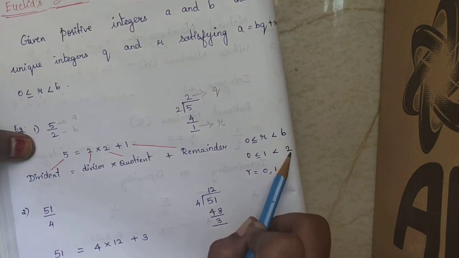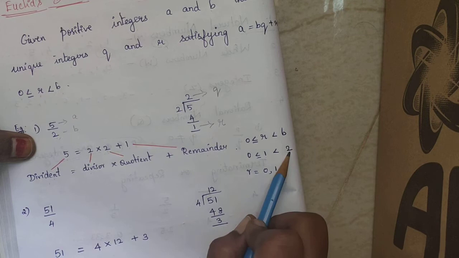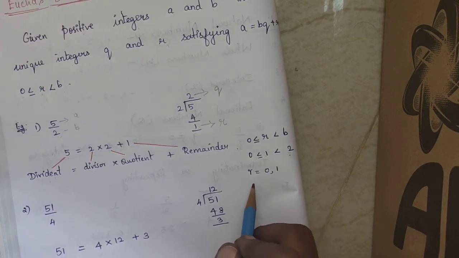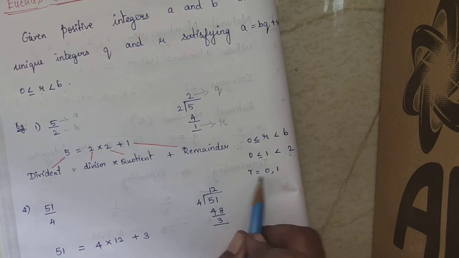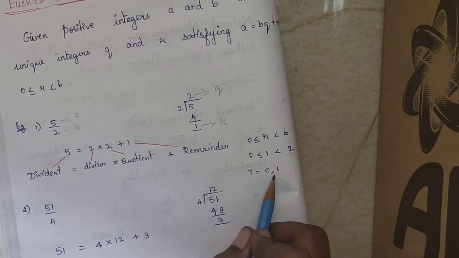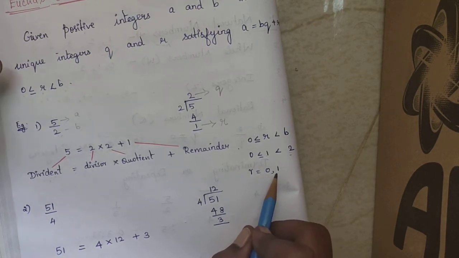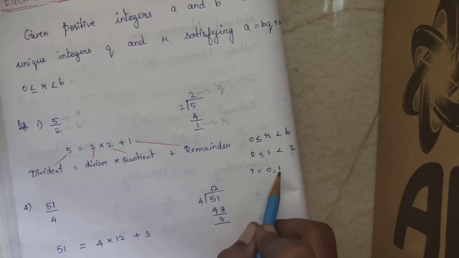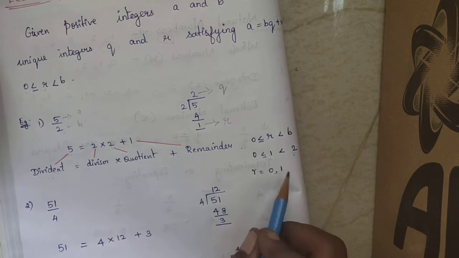Always it should be less than my divisor, that is b. If it should be less than b, what are the remainders I can get? R is equal to 0 or R is equal to 1. Only these two remainders are possible.